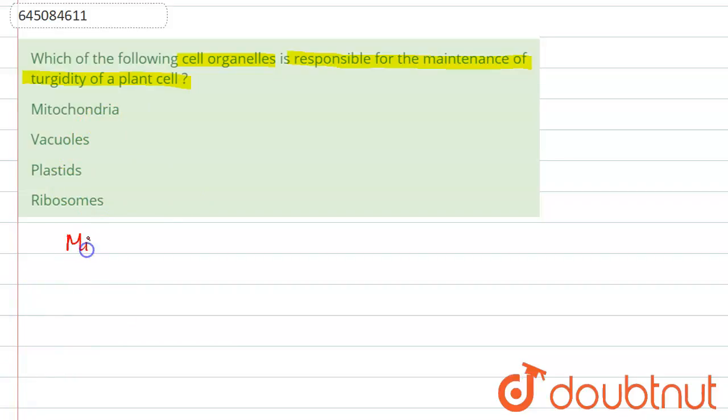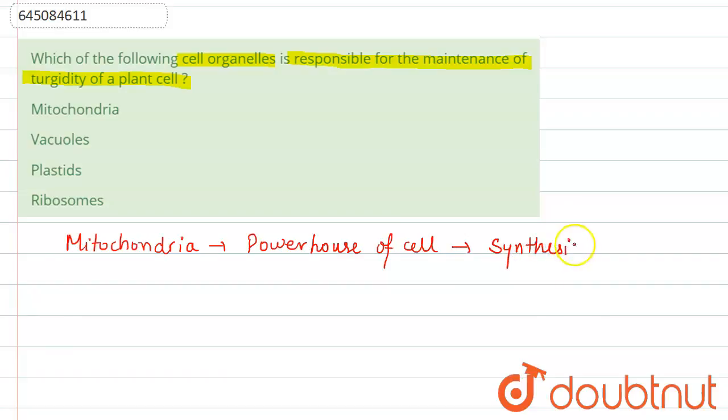If you talk about the mitochondria of a cell, it is known as the energy house of the cell, or the powerhouse of the cell. Why do we call it the powerhouse of the cell? Because it generates the energy currency which is known as ATP. Synthesis of ATP takes place in the mitochondria. So this is the wrong one.